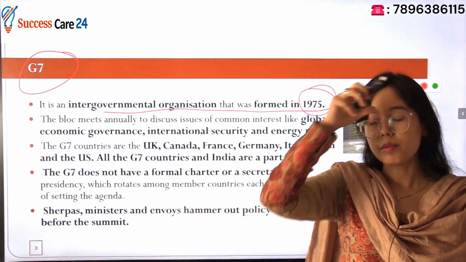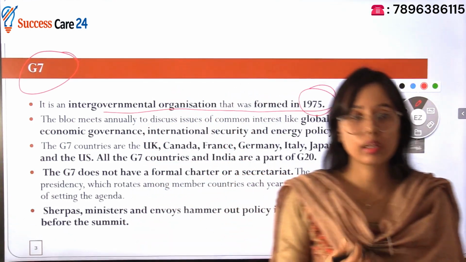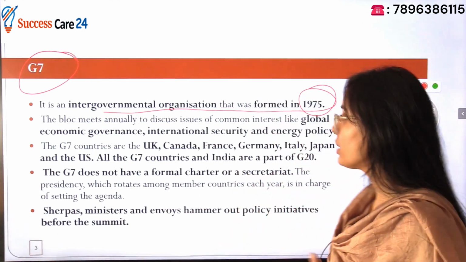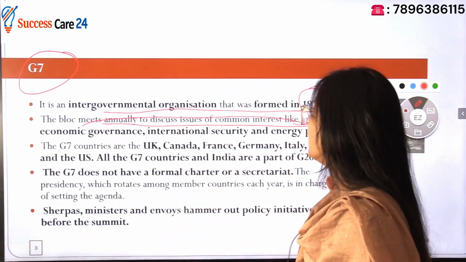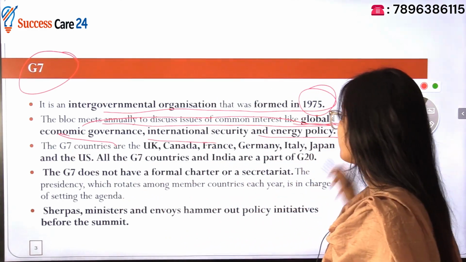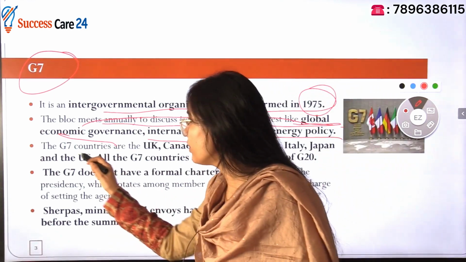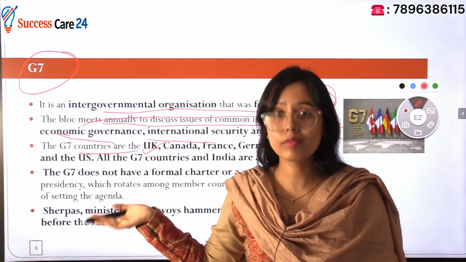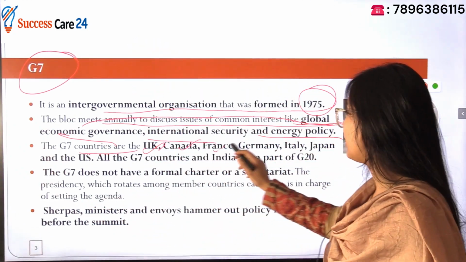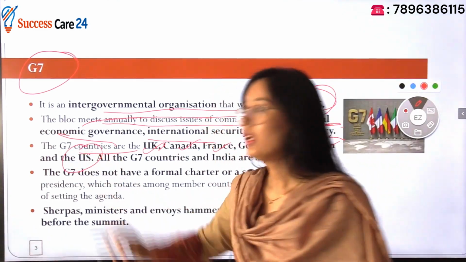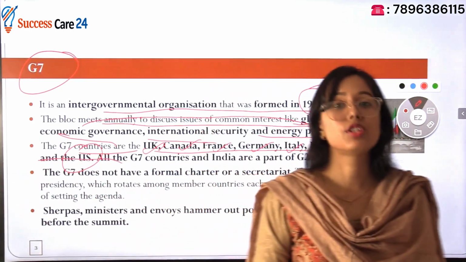So we saw that ASEAN was formed in 1967 and G7 was formed after that, in 1975, right? This G7 group works on global economic governance, international security and energy policy, economic development and security development. G7 countries, see UK, all the most influential countries are members. That's why this group becomes very important for you guys. UK, Canada, France, Germany, Italy, Japan and the US, United States of America. These are some of the most developed countries that are members of G7, right?